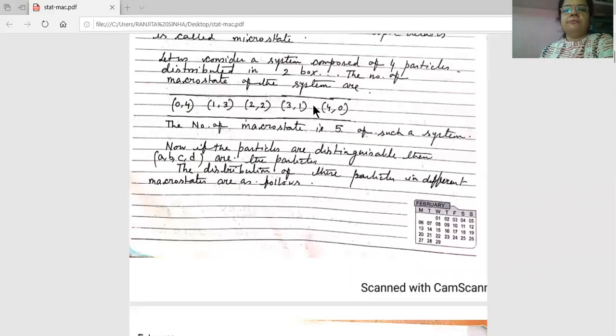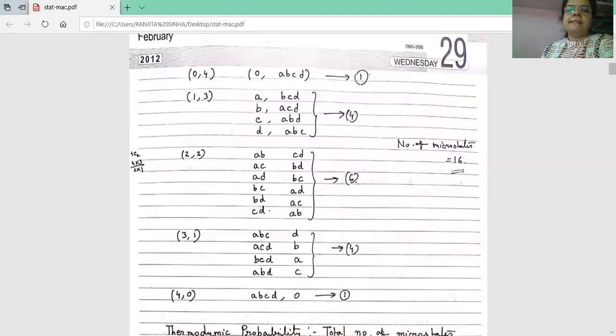So these 5 are the total number of macrostates, and under these macrostates there are different microstates. If we add all these microstates, then we get the thermodynamic probability. This is very important. This example is also very important. You have to remember this one.